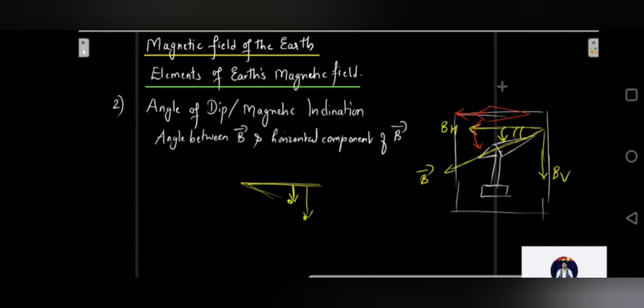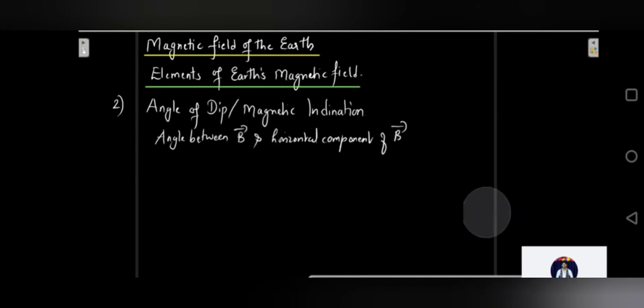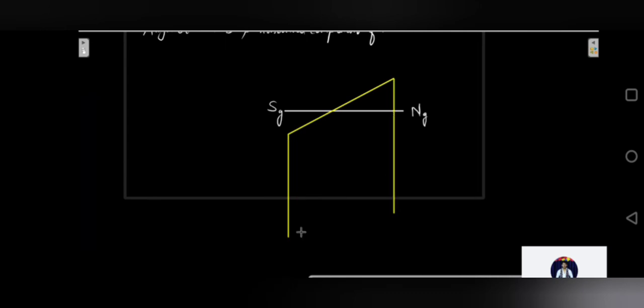Now, to explain more exactly, let's take a proper example. Let's say this is geographic south, this is geographic north. Let me draw the lines. And your magnetic meridian, let it be like this. Let this be the magnetic meridian.